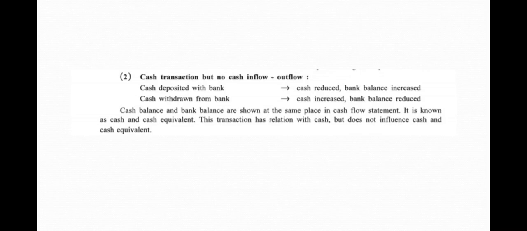Cash reduces and bank balance increases if you deposit the cash, and if you withdraw, cash increases and bank balance reduces. Cash balance and bank balance are shown at the same place in the cash flow statement. It is known as cash and cash equivalents. This transaction has a relation with cash but does not influence the cash and cash equivalents.